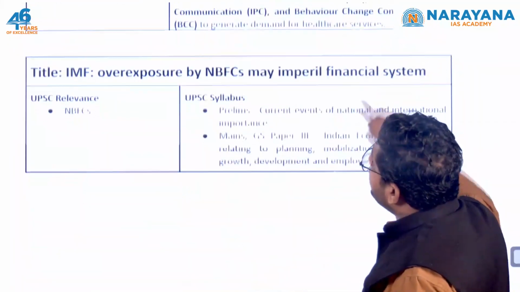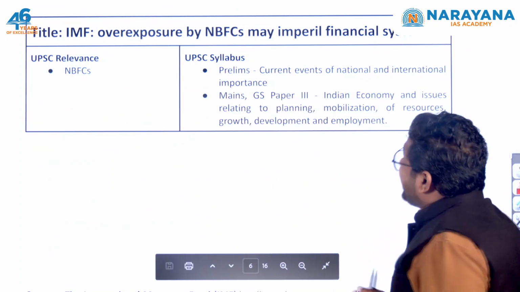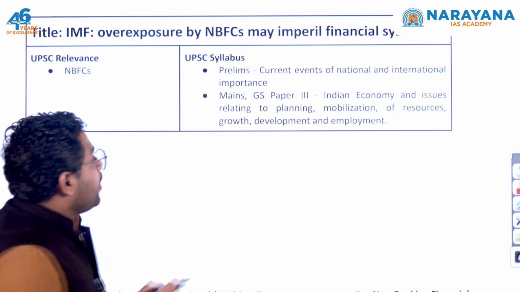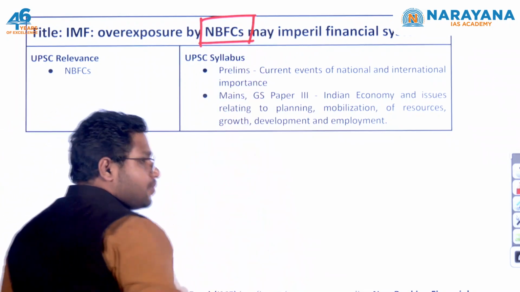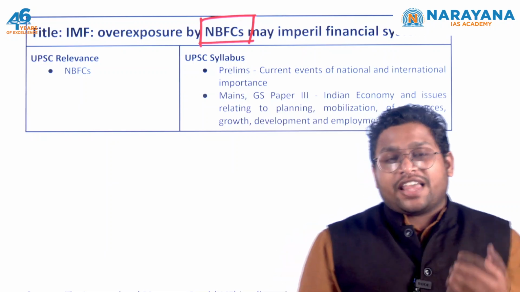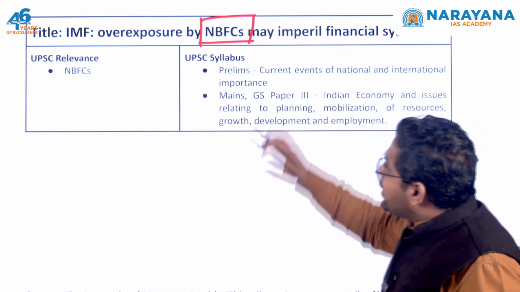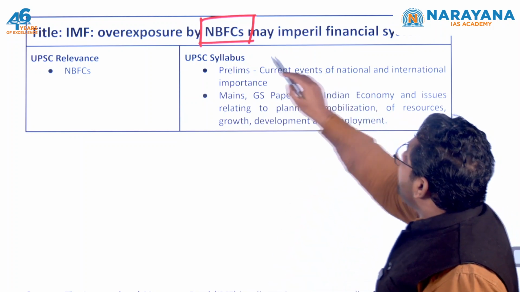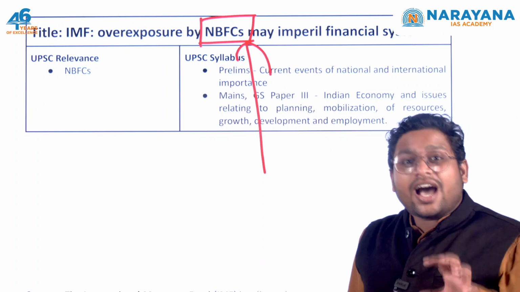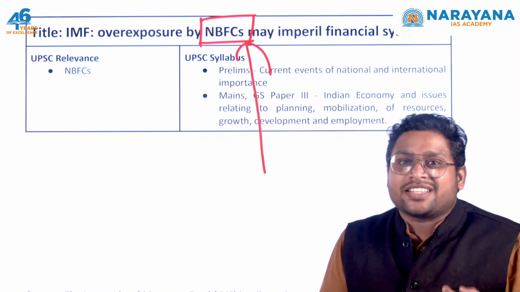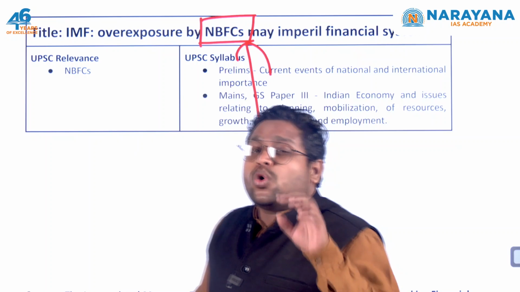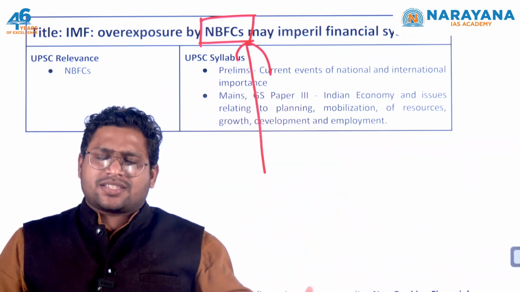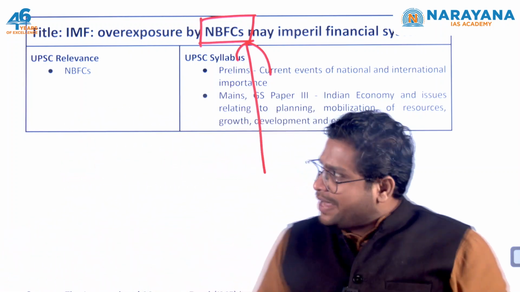Now moving ahead with the next article of the day. Now this article talks about NBFCs, non-banking financial companies. So the article is very much critical. IMF is saying that India's NBFCs are at a very high risk. They are taking big risk by giving loans to a particular sector. They are giving loans to just one sector. And if that sector collapses, all the NBFCs will be at a higher risk.